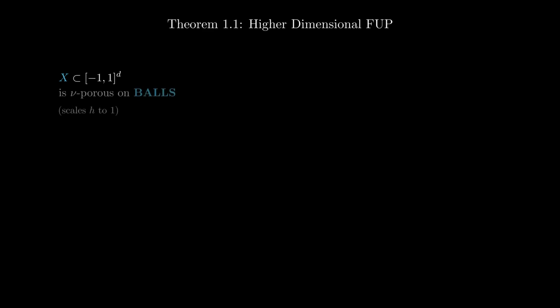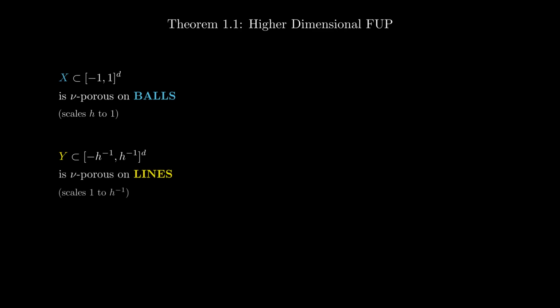Now, we can formally state the main result of the paper, Theorem 1.1. It combines the geometric concepts we've just built into a precise inequality. Let's break it down. First, consider a set X in the physical unit cube. We assume X is porous on balls, the standard notion of porosity across scales, from h down to 1. Now, we turn to frequency space. Consider a set Y in a much larger box, scaling up to h inverse. Here is the crucial difference. Y must be porous on lines.